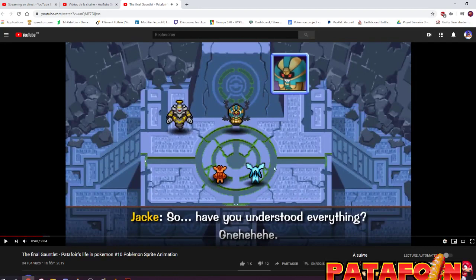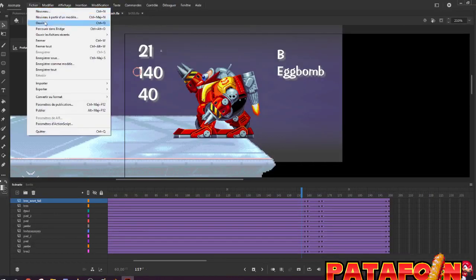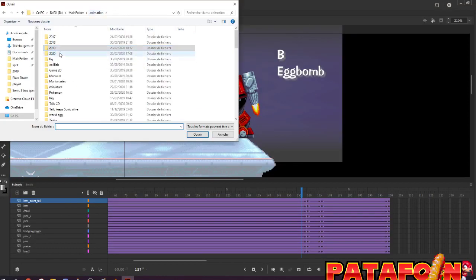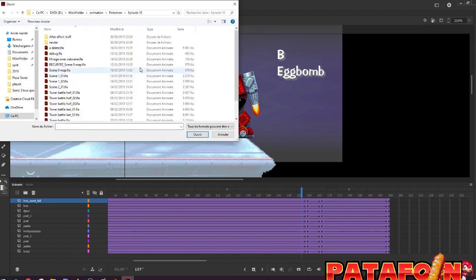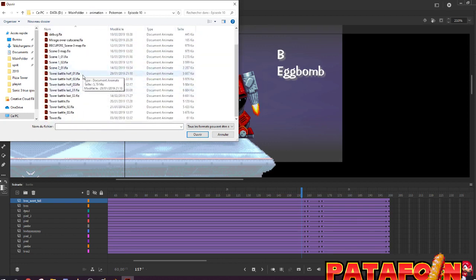It's just I have the map, I have the Pokemon, I have the different animation, and I place them, and I put the text. Nothing special, so the first half is not special. It's only from here, the tower scene, the battle scene. So while it's loading, I will open the file. So Pokemon episode 10 or 9, 10 I guess, yes. Talk.